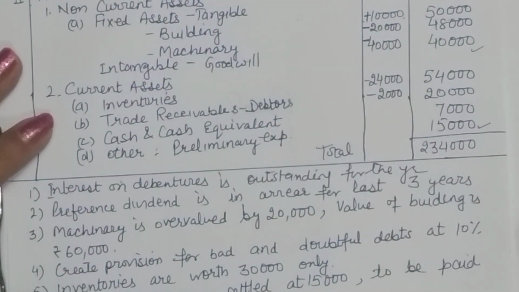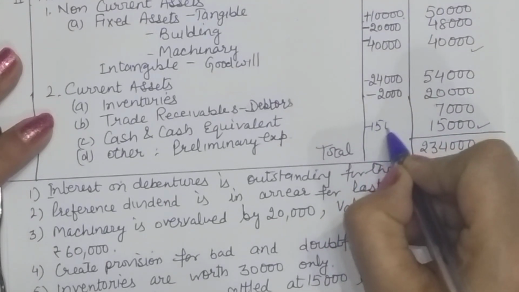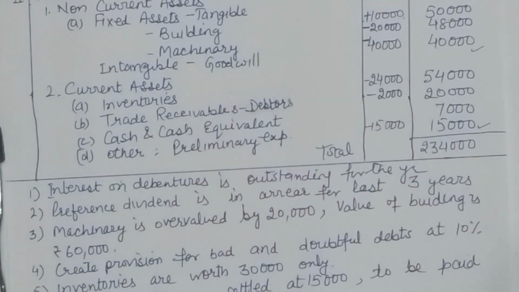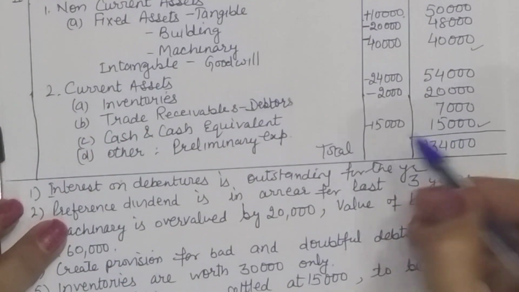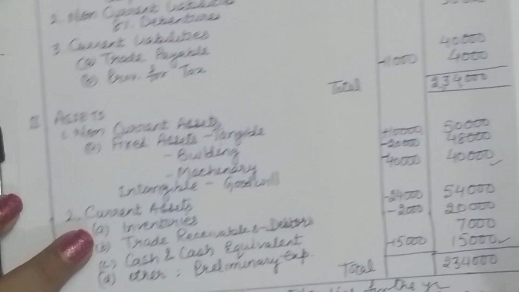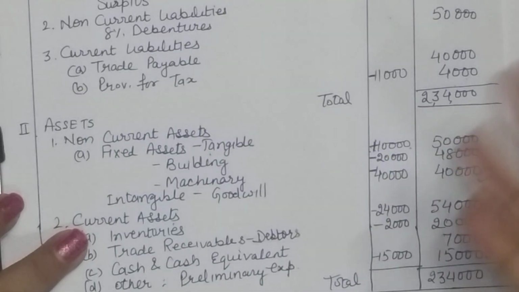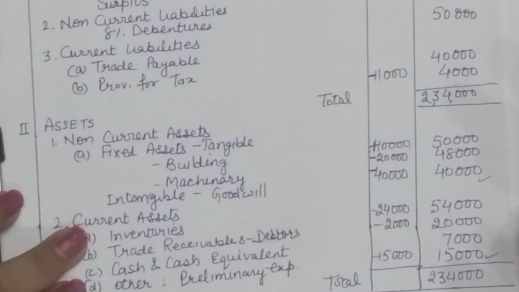Cash is there absolutely. Then preliminary expenses is again a total loss. So you have so many losses. If you want to improve the financial position, you want to cancel the losses, then make an estimate how much amount is lost in all. So these are all losses. If you add up all the amounts, the only thing which is not a loss is the 10,000 gain. So this gain will be cancelling some of the loss.